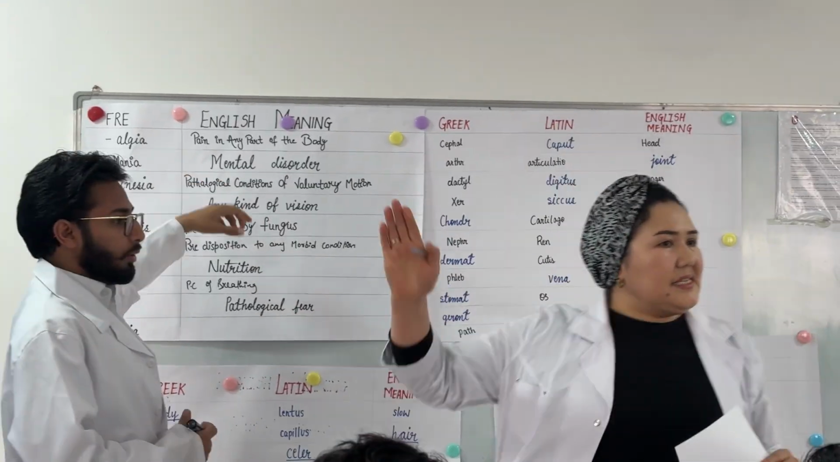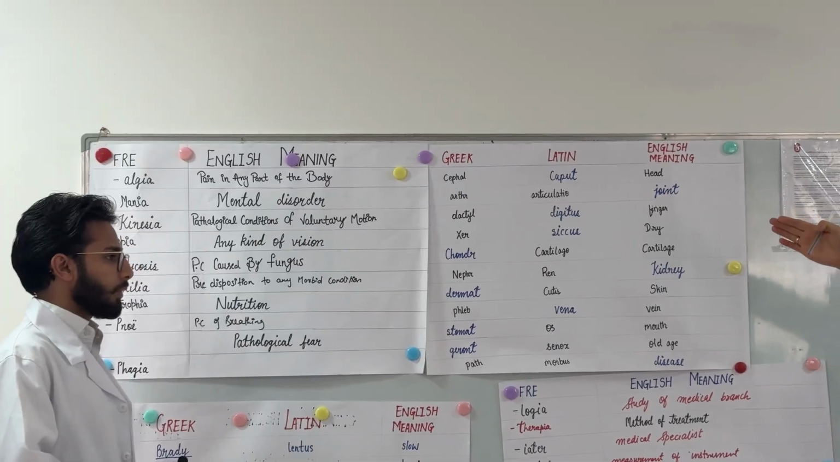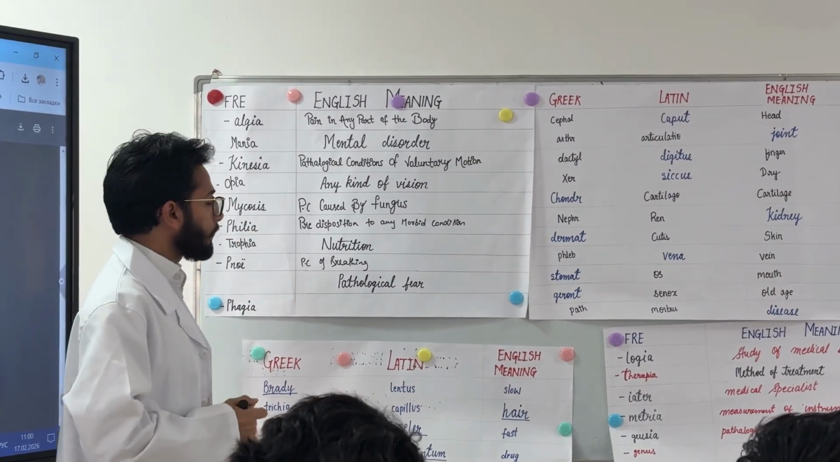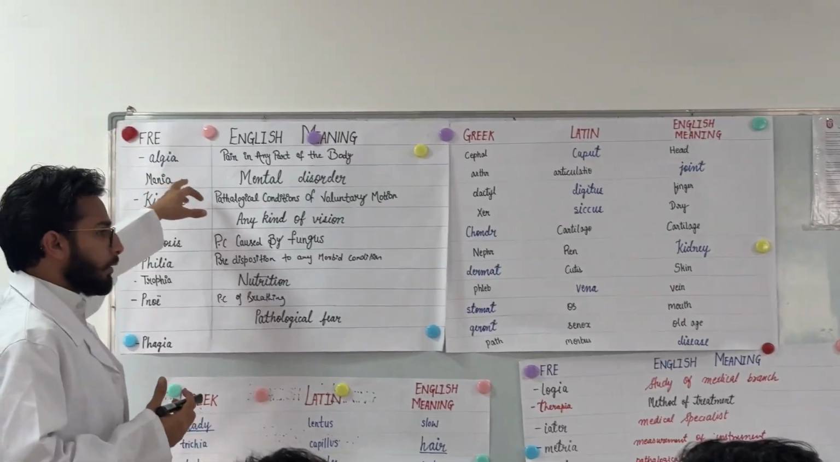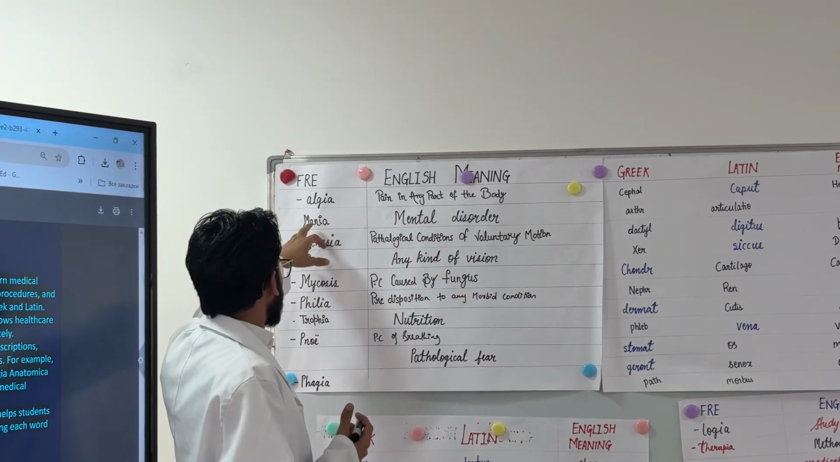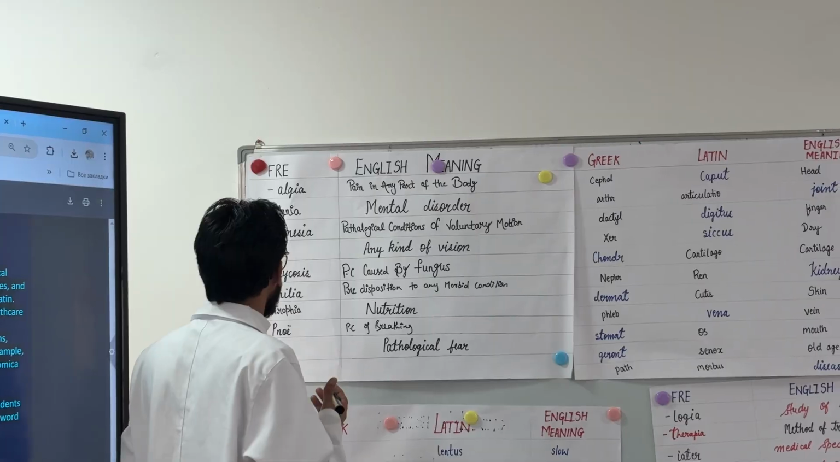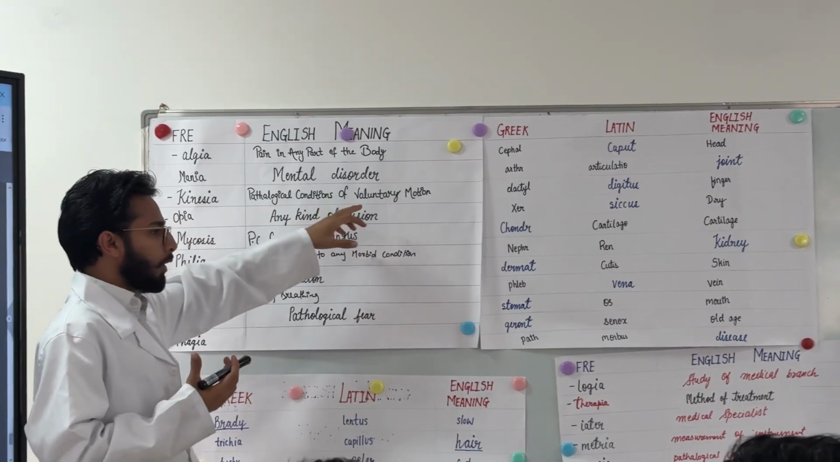So, given here are the final root elements in Greek language, and he has to give the English meaning of the term. Now listen very attentively. Algia: pain in any part of the body. Mania: mental disorder. And kinesia: pathological condition of voluntary motion.